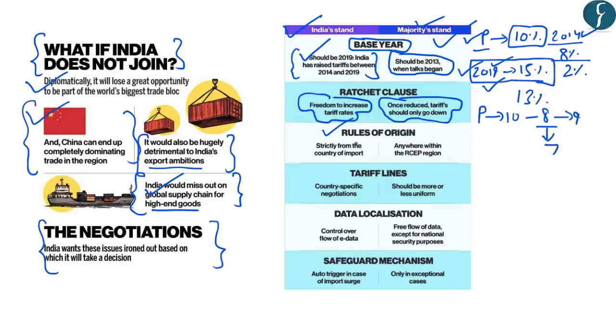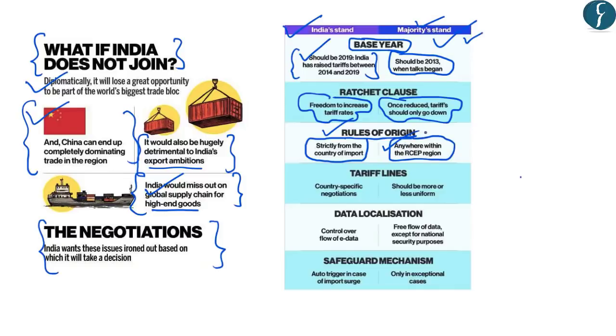Third issue is related to the rules of origin of the products. Now, India wants that the rule of origin of products should strictly be from the country of import. However, other countries have agreed that the rules of origin of any product can be anywhere within the RCEP region. What the rules of origin mean is the country where the product being imported by India originates. For example, if there is a product P, and if India is importing this product from China, it should also be produced in China only.